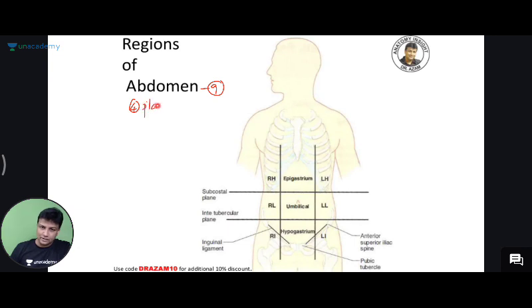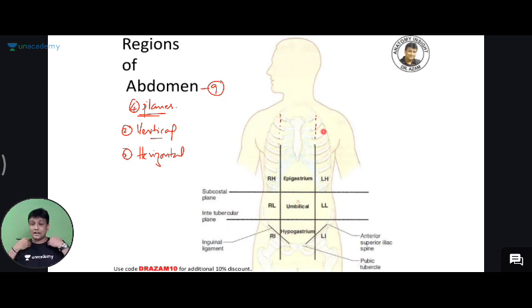And out of these 4 planes, remember, there will be 2 vertical planes and 2 horizontal planes, sir. Now, what is the name of the 2 vertical planes? Vertical plane का नाम क्या होता है? Yes, you can clearly see here. This is one vertical plane here, and another vertical plane here. And those 2 vertical planes are present exactly in the middle of the clavicle. So therefore, they are known as mid-clavicular planes, guys. Apart from these 2 mid-clavicular planes, we also have 2 horizontal planes.